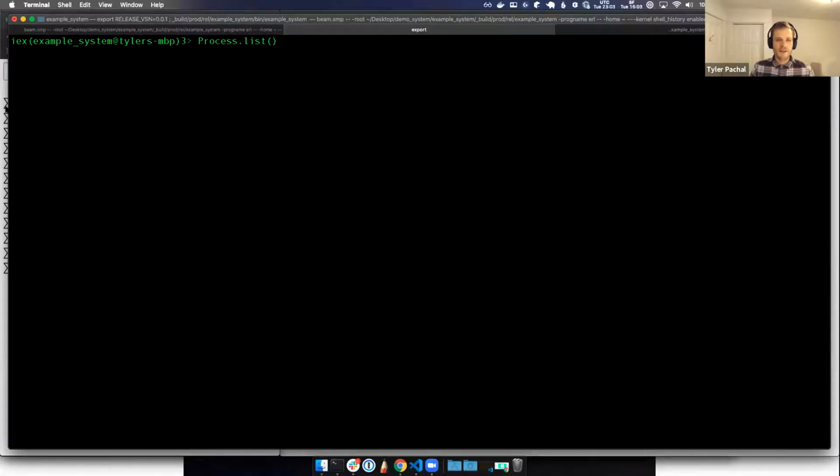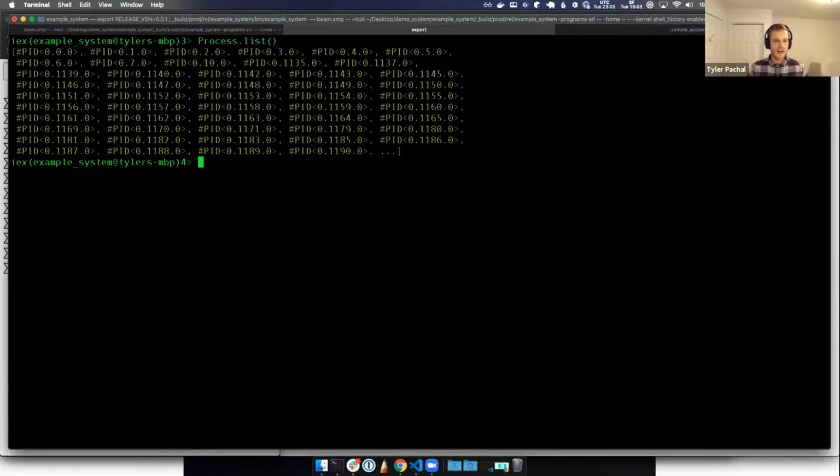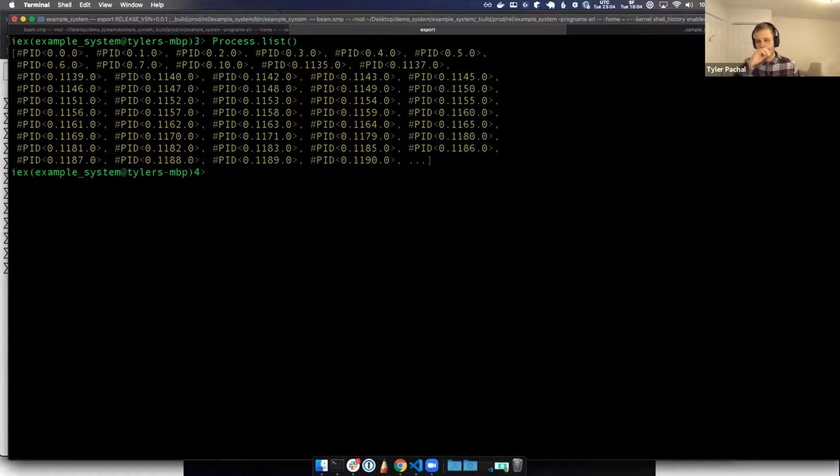I've connected to that release, so now I want to poke around the code a little bit, which is a completely safe thing to do even in production. The first thing I want to do is just list all the processes. Let me make that bigger for everyone. This didn't return a whole lot of useful information. It just looks like a bunch of things called PID. A PID is a process ID.